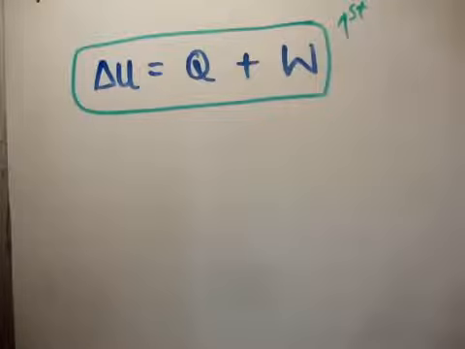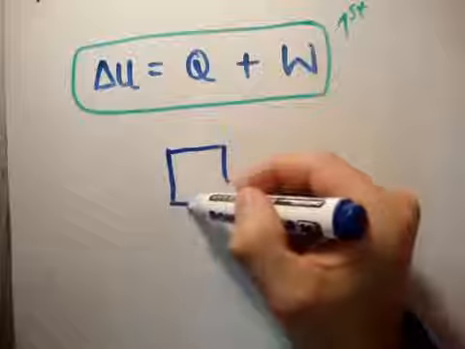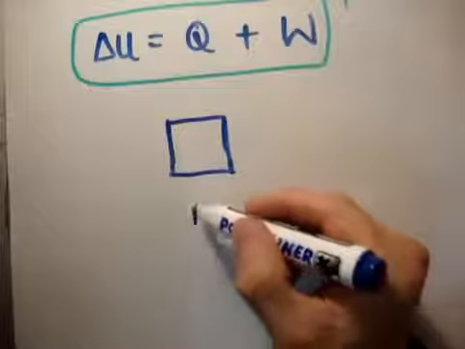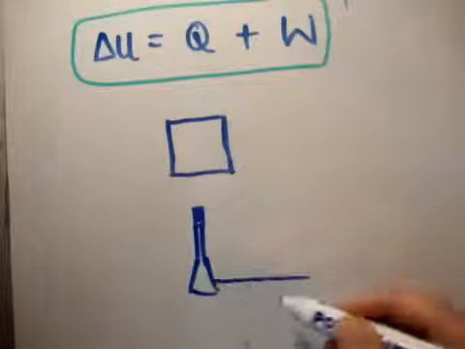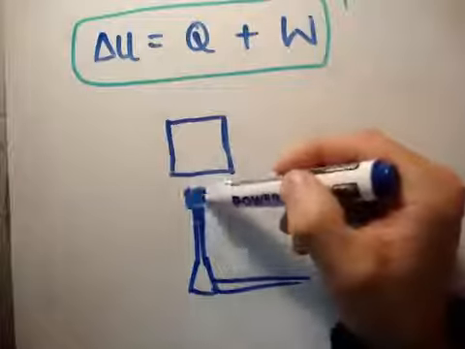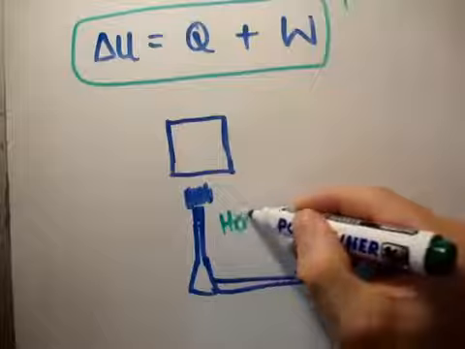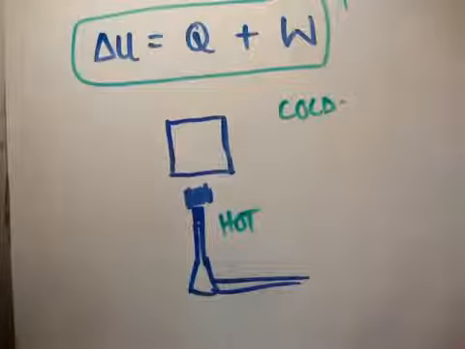Let's say we have a thermodynamic system, and we bring along a Bunsen burner. The Bunsen burner is hot, and let's say my system is cold, so there is a temperature difference.